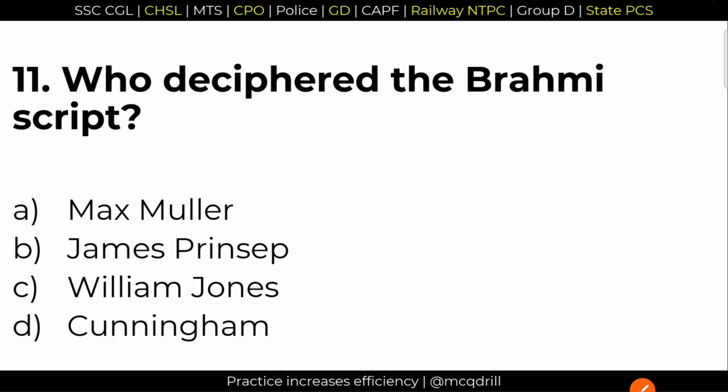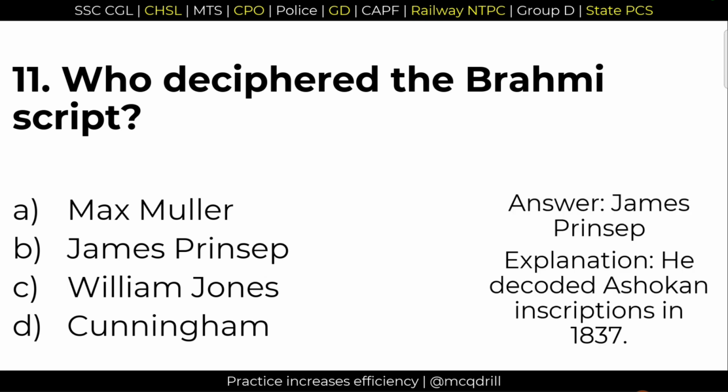11, who deciphered the Brahmi script of Ashoka? It was option B, James Prinsep. James Prinsep had decoded the inscriptions of Ashoka in the year 1837. So option B is the right answer.